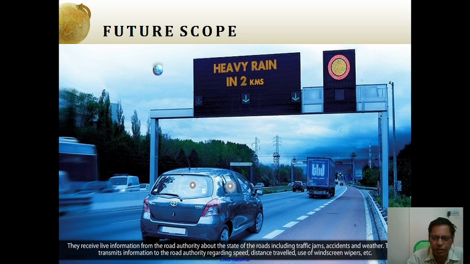This is the future scope of wireless networking. Even when you are traveling from place to place, it will tell you the temperature in the areas you are going to. For example, it shows that heavy rain is 2 kilometers ahead. We don't know whether, when we reach 2 kilometers, the rain will be heavier or lighter. That also we can read through sensor networks. The temperature also we can calculate and give as information.